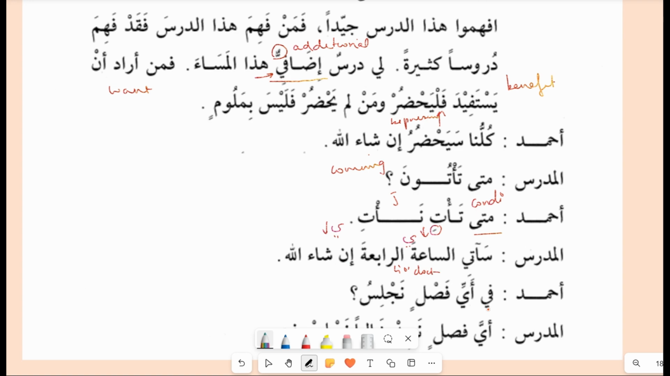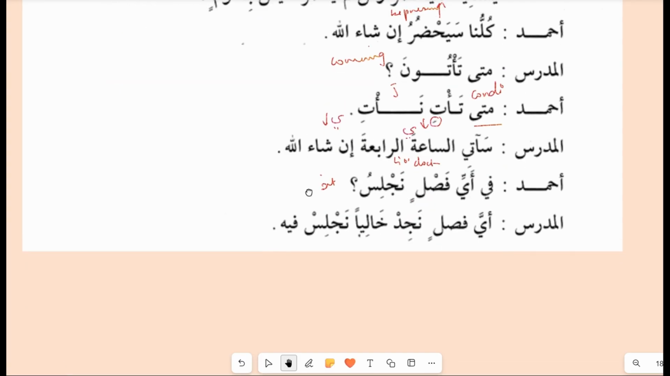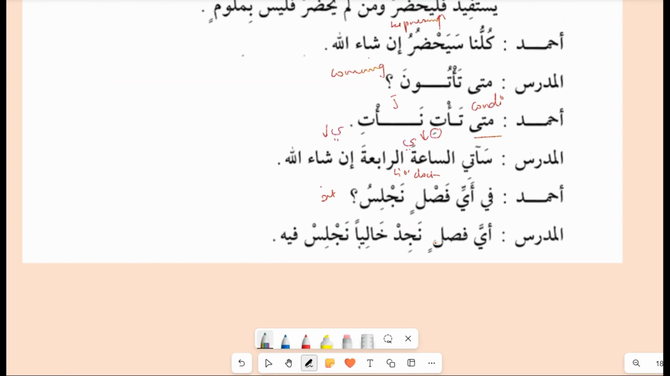Ahmad says, fi ayyi faslin najlisu. In which class should we sit? So the teacher says, ayyi faslin najid.